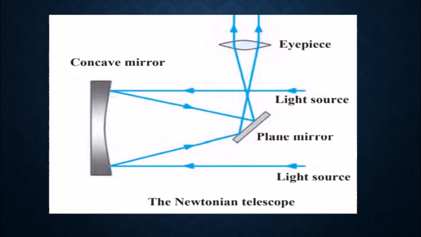When you look through the eyepiece, the image that you get is much larger and magnified. This is because reflection is happening inside. The light falls on the concave mirror, it touches the plane mirror, and then it is reflected towards the eyepiece.